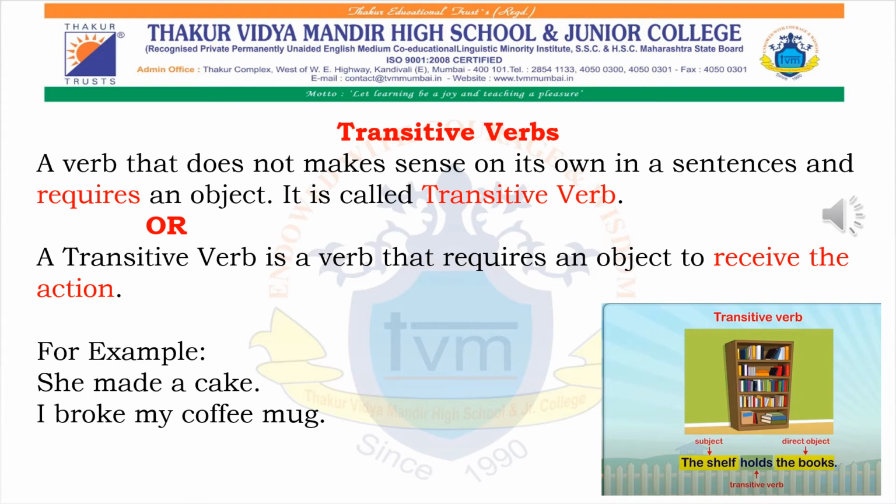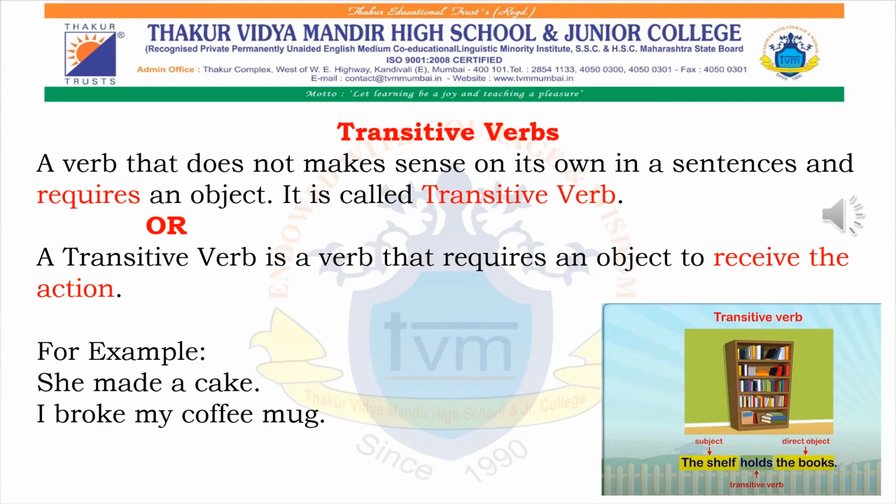So when in a particular sentence there is a subject, verb and object, then that particular sentence will have a transitive verb. Or you can say a transitive verb is a verb that requires an object to receive the action. That is the simplest I can say. I repeat, if you have to identify which one is a transitive sentence and an intransitive sentence, a transitive sentence will definitely have an object to receive the action.